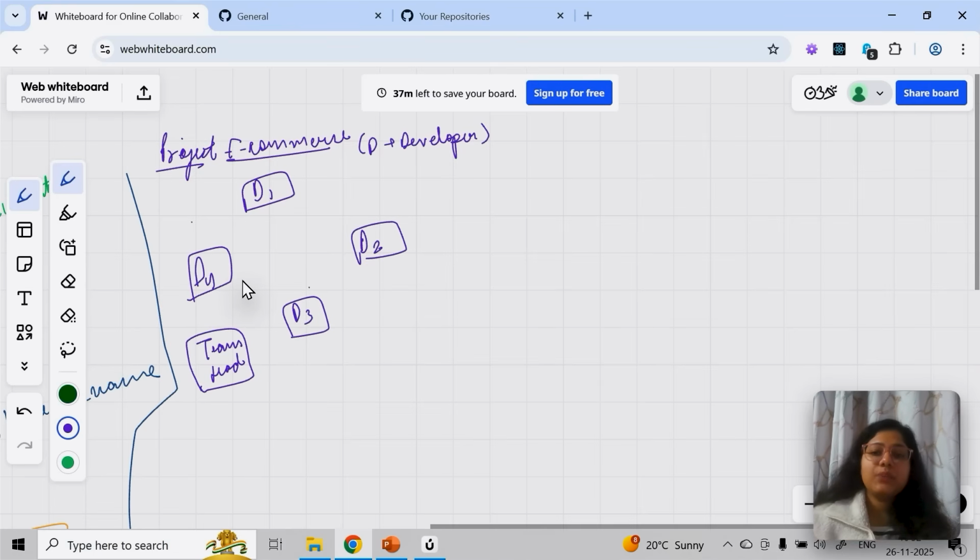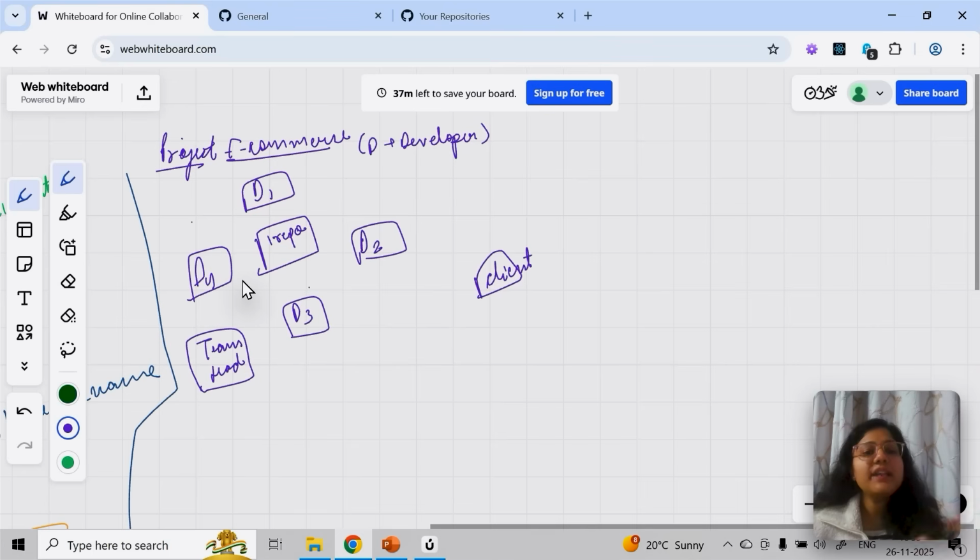Now what is happening: there is one git project, and there is a client. The client is basically the entity, person, or organization for whom we are building the project. I am building a website, let's say e-commerce. You can think of any application you're building for the client, and this applies everywhere. I am just taking an e-commerce application as an example. You can think of any domain and any type of tech stack: Python, GenAI, LLM, anything. Whichever domain you belong to, it applies everywhere.